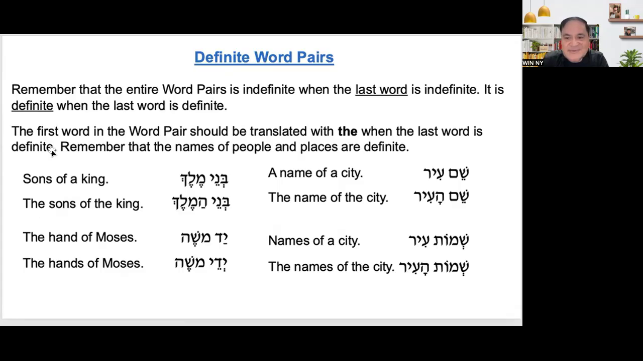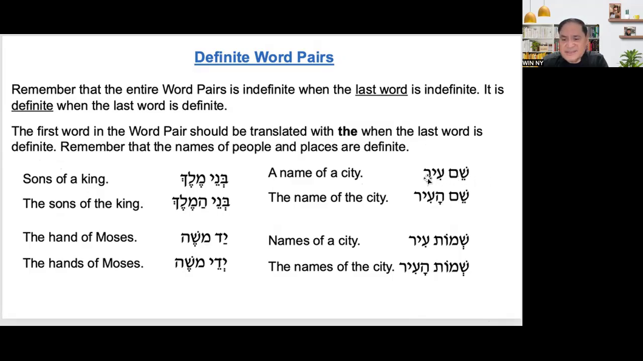So again, you are in plural. Remember that the entire word pair is indefinite when the last word is indefinite. It is definite when the last word is definite. So the first word of the word pair should be translated with "the" when the last word is definite. Remember that the names of people and places are definite. So again, this is just a review because it is in plural form. Let's have a sample again.